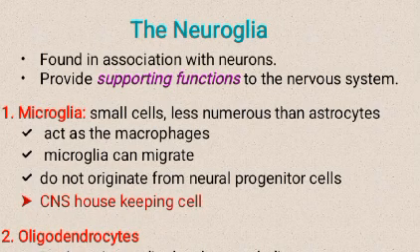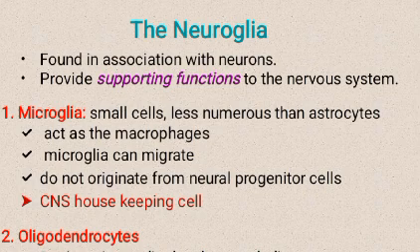The neuroglia, found in association with neurons, provide supporting function to the nervous system. Microglia are small cells, less numerous than astrocytes, that act as macrophages. Microglia can migrate and do not originate from neural progenitor cells. They are the CNS housekeeping cells.